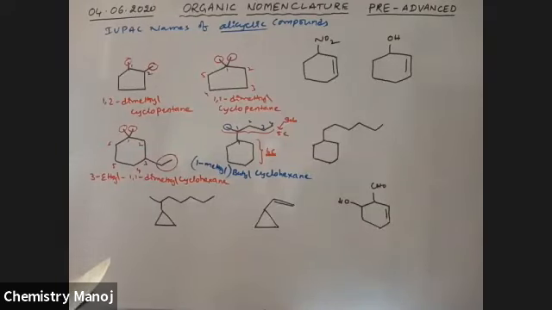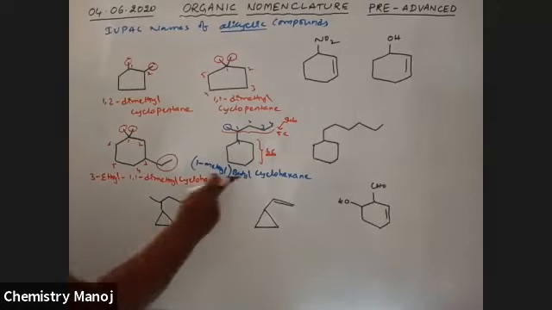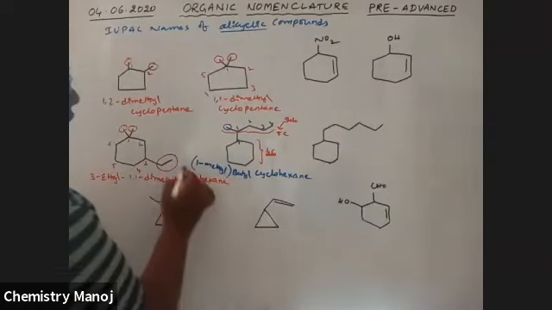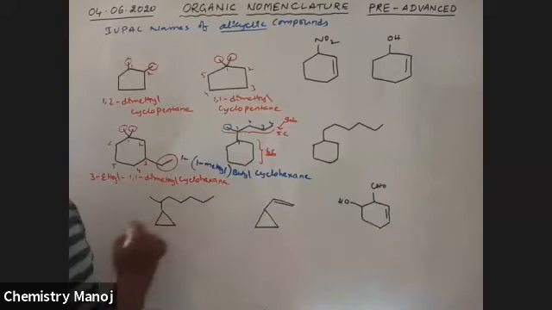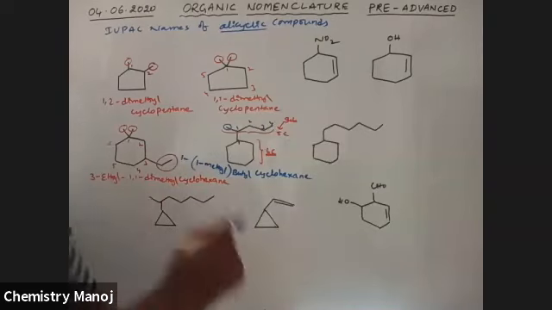Very, very important. 1-methyl butyl cyclohexane is the name. Where butyl is present, that is at one position. That is 1-methyl butyl cyclohexane. Cyclohexane is the name of this component. Next, see here.